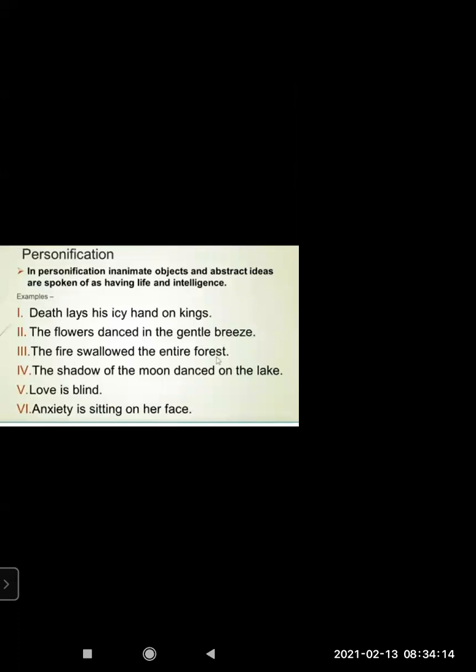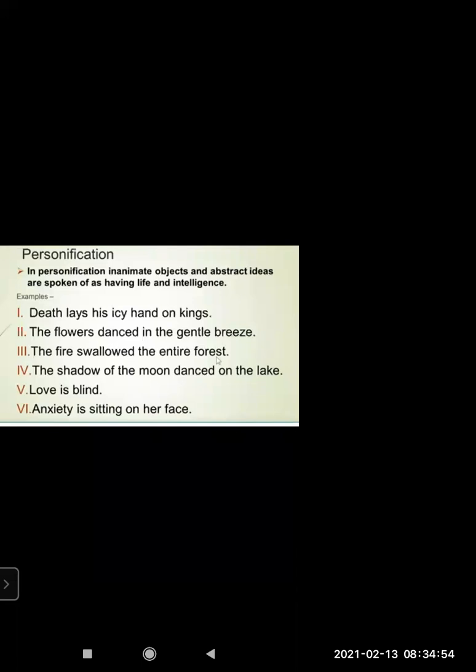Love is blind. In love, we always do things which we don't do when we are not loving. We should be kind, but when we love, we do things. So love is blind. Love doesn't have eyes, but the quality of blindness is given here. A person can be blind, but love is told to be blind. So abstract ideas are spoken of as if they have eyes and are blind. Understood? So qualities are given such that we, living things, have them.